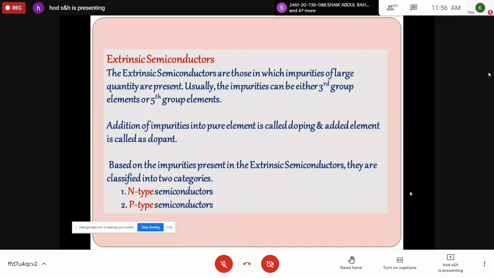And extrinsic semiconductors, which are impure, which are having impurities, they are called extrinsic semiconductors. Whenever trivalent or pentavalent impurities are added, then you can enhance the conductivity. So addition of impurities into a pure element is called doping. If you add a trivalent impurity or a pentavalent impurity, then it is called doping, and the added element is called a dopant. Because of this dopant, the conducting behavior of germanium and silicon will be changing. So based on the impurities which we are doping, the extrinsic semiconductors are classified as N-type semiconductors and P-type semiconductors.